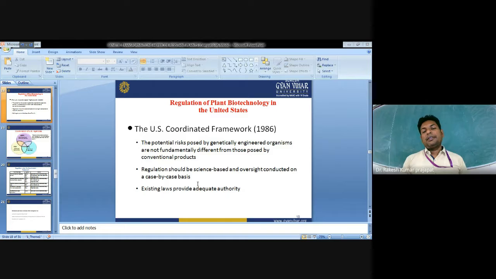The regulation should be science-based and oversight conducted on a case-by-case basis. There are certain existing laws which provide adequate authority. As we just discussed glyphosate-tolerant crops and glyphosate: glyphosate kills the plant by blocking the EPSP enzyme, which is involved in the biosynthesis of aromatic amino acids, among many other secondary metabolite products.